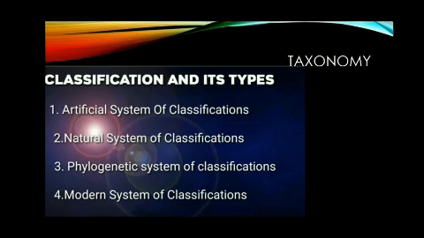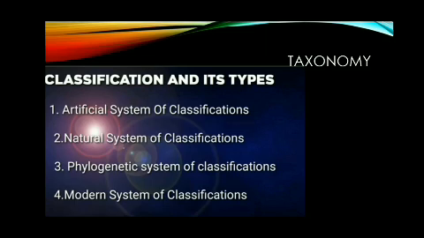So, in artificial system of classification, plants are classified on the basis of one or a few external appearances of plants. The most famous artificial system of classification is Linnaeus classification, which was proposed by Carolus Linnaeus in his book Species Plantarum.